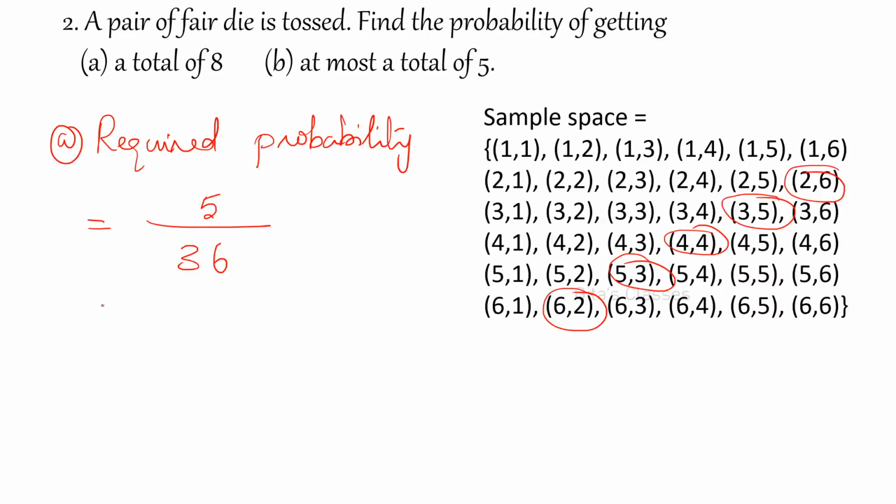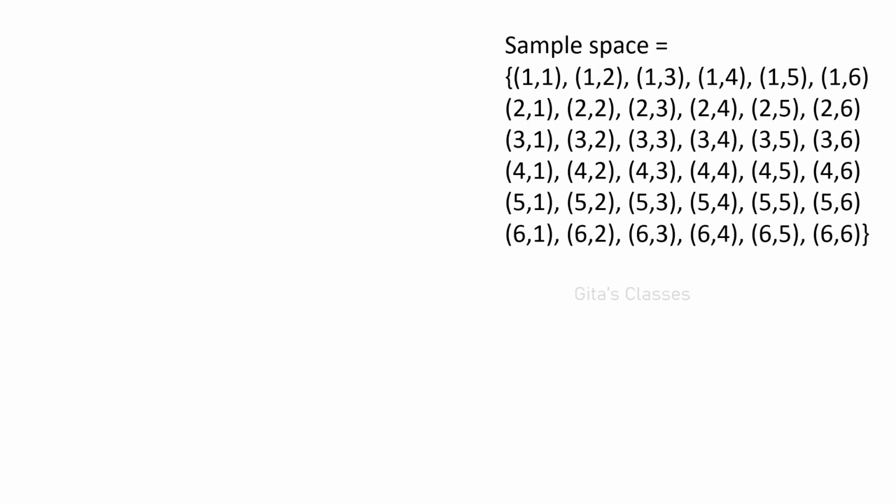And for the second one, at most a total of 5. So that means the required probability will be, this is for the second one.